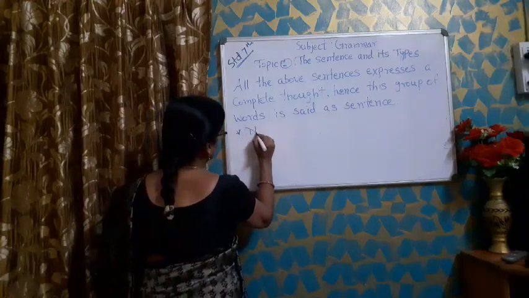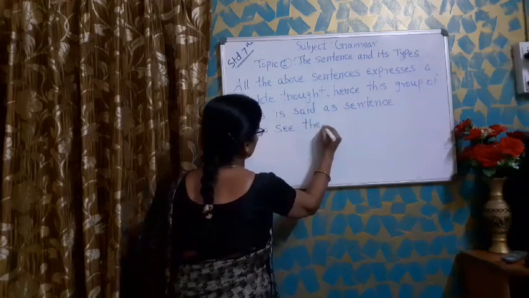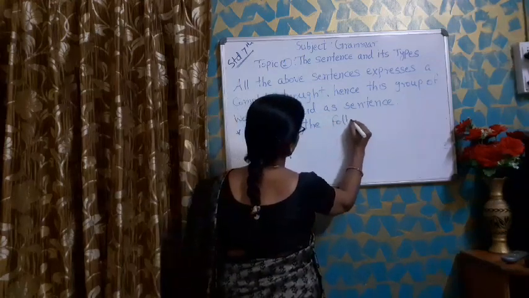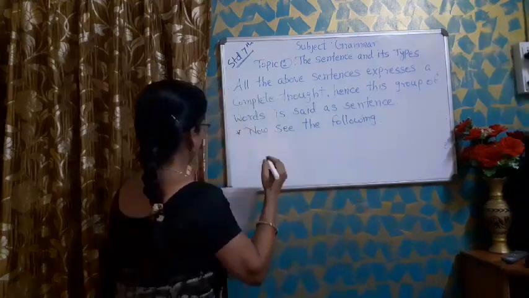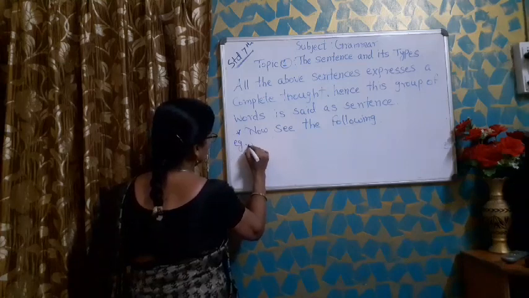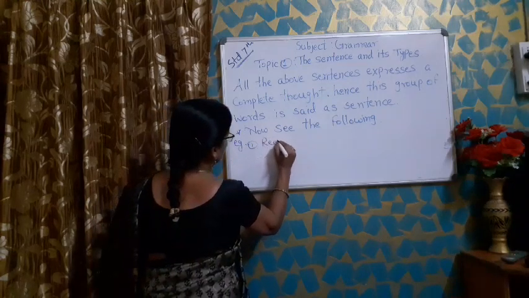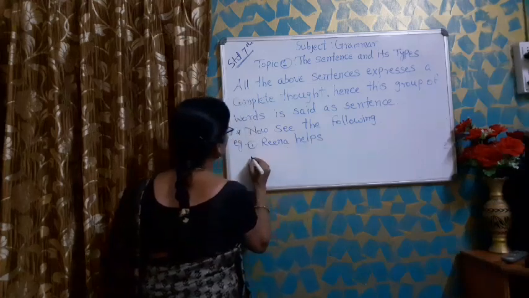Now see the following examples. First, Rina helps.